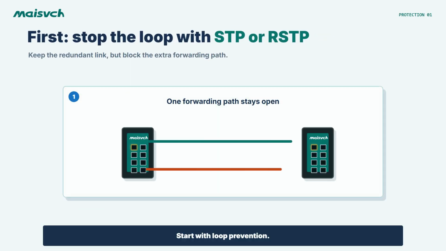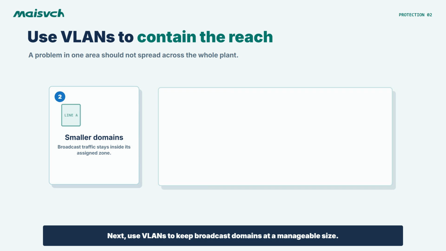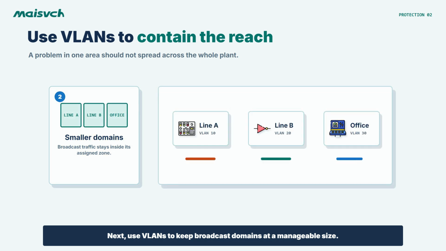Start with loop prevention. STP or RSTP keeps redundant links available while blocking the extra forwarding path. Next, use VLANs to keep broadcast domains at a manageable size. If one area has a problem, the traffic does not spread across the whole plant.